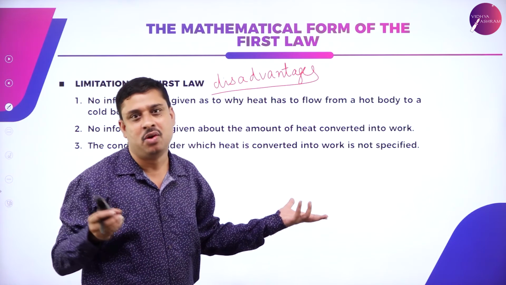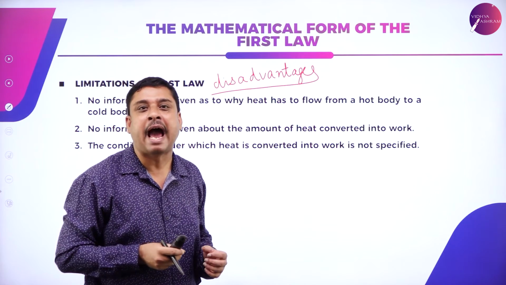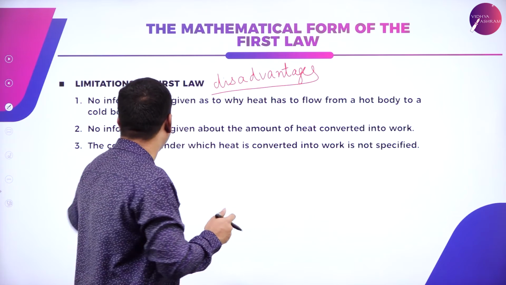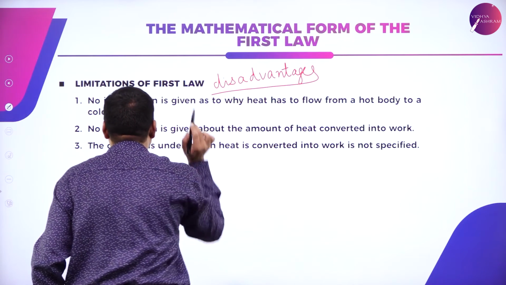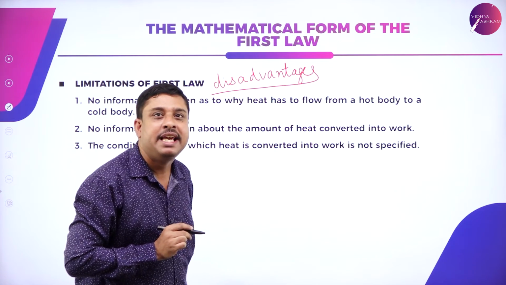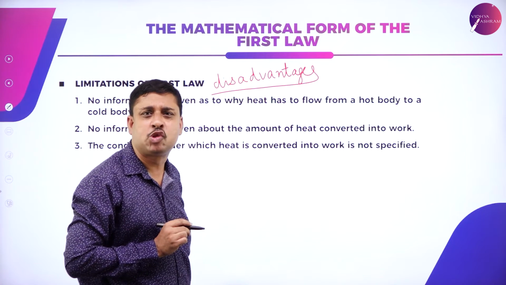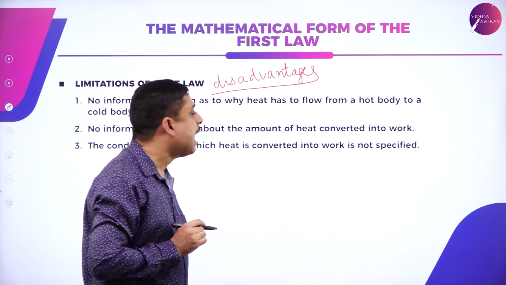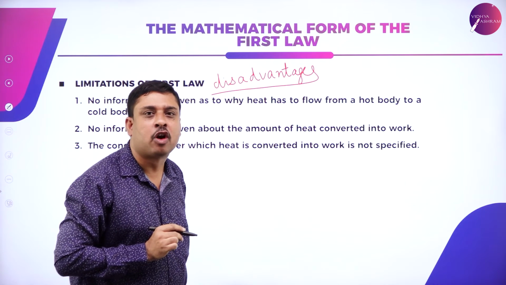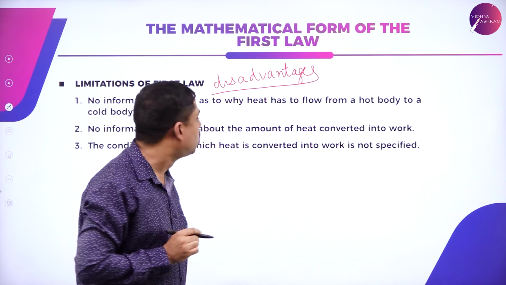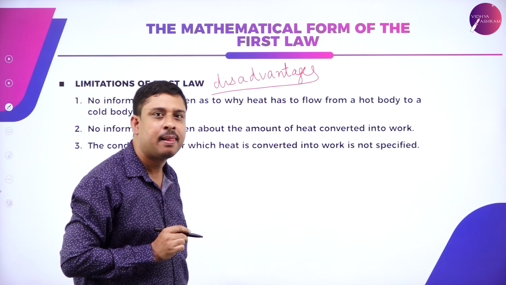Why? No information we have about this. So the first limitation is no information is given as to why heat has to flow from a hot body to a cold body.